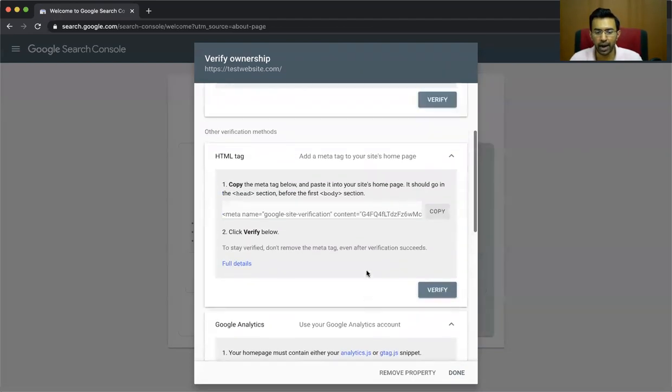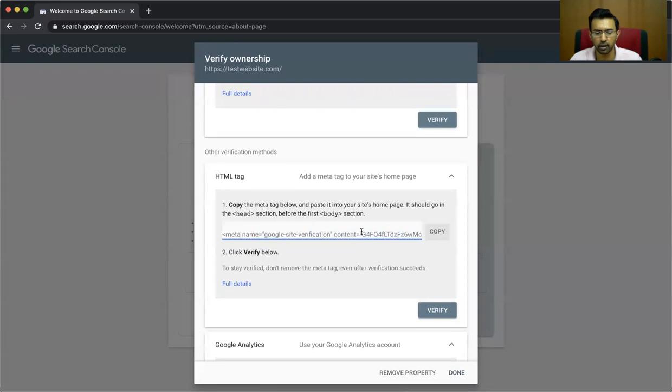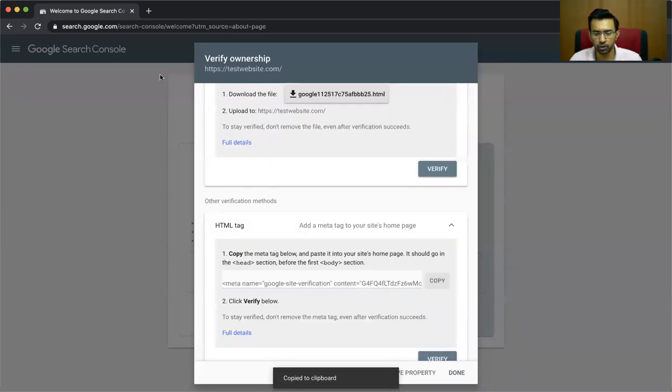So the ideal way is to put an HTML tag, which is like a meta tag, inside your site. Here I will show you how, and we don't need a paid version of Google for that. Free Gmail version will work. So once you have the meta tag, I will show it to you inside all-in-one SEO pack.